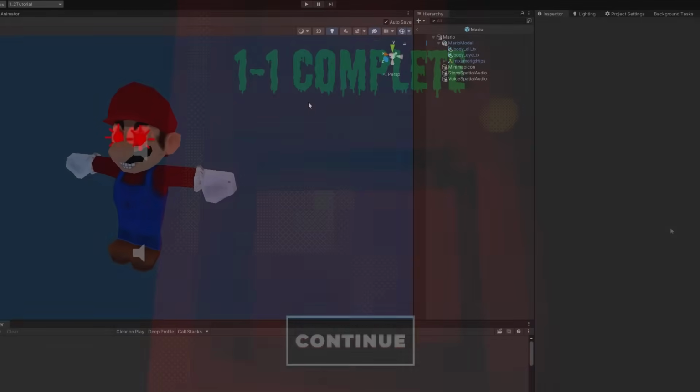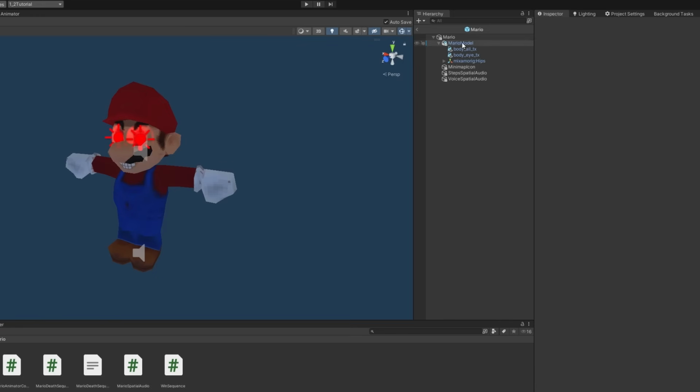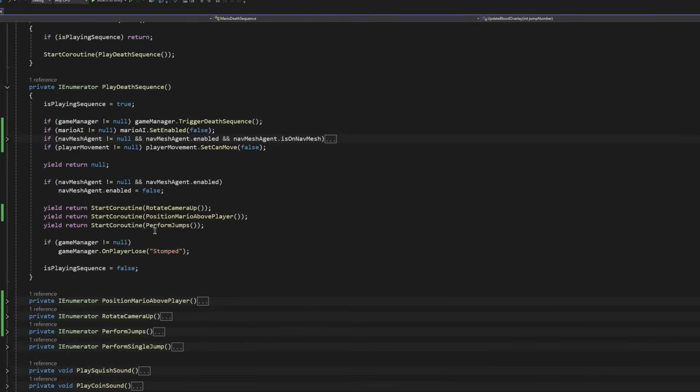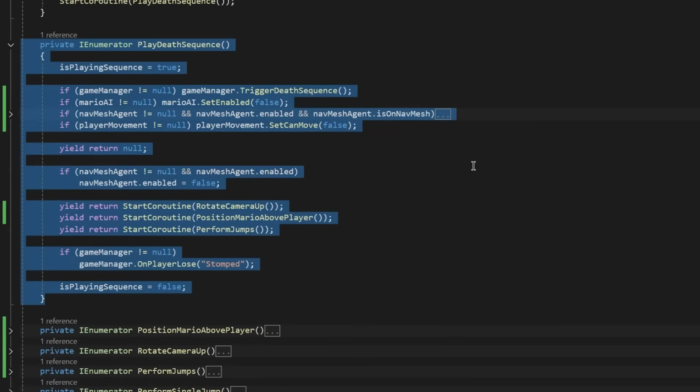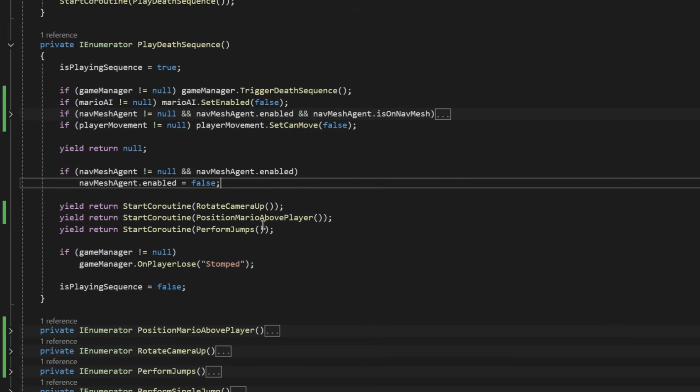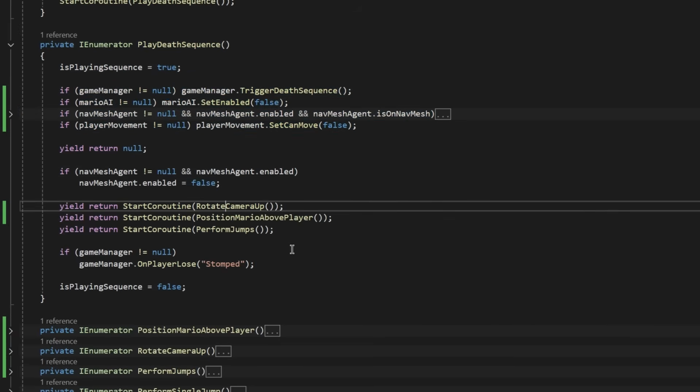This was pretty easy. Losing, on the other hand, turned out to be a bit more tricky. I created a separate script and placed it on Mario, which first disables the navigation for both Mario and the player, and then it kind of starts a scripted sequence, which will be easier to show than just explain.